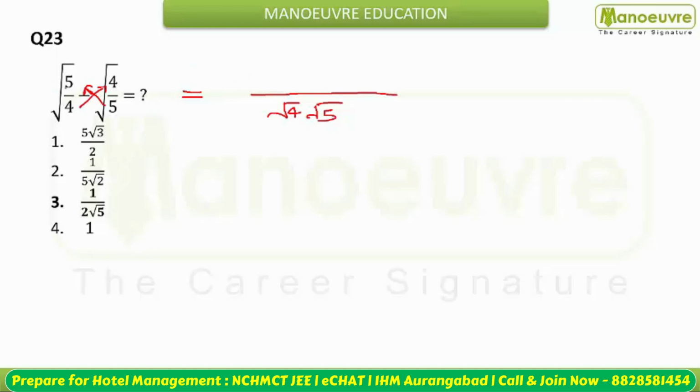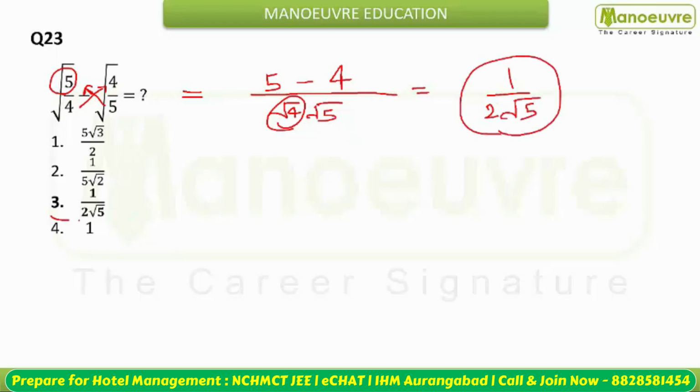This will become what? Root 5 into root 5 is what? This is 5, and minus what? Root 4 into root 4 is what? This is 4. So this will become 1 by the square root of 4, which is 2, under root 5. So option number 3 is your answer.